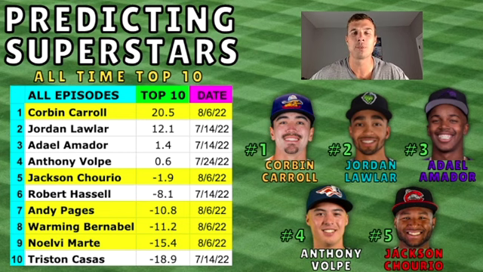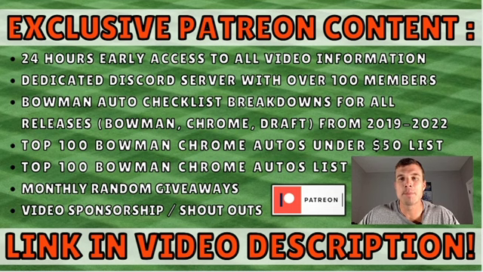And this was a really cool episode because actually all 5 of the guys that I ran made it to the all-time top 10. I'm going to continue to track the all-time top 10 through the series, and it's going to be a lot of fun to see where some guys land. And like I said before, we can run these guys multiple times because they may improve, they may get promoted, they may gain points, lose points. But right now, Corbin Carroll's score of 20.5 is going to be very difficult to beat. That's going to wrap up this episode, guys.